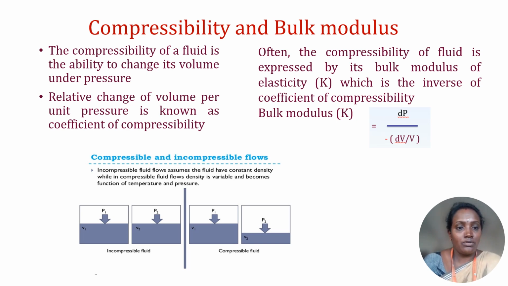In incompressible fluid flows we assume the fluid has constant density, while in compressible fluid flows density is variable and becomes a function of temperature and pressure. And bulk modulus: the compressibility of a fluid is expressed by its bulk modulus of elasticity K, which is the inverse of coefficient of compressibility, where K is equal to dP by minus dV by V.